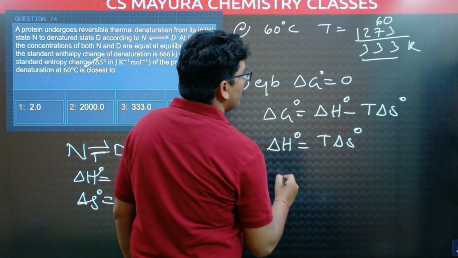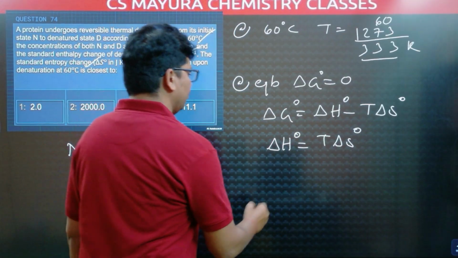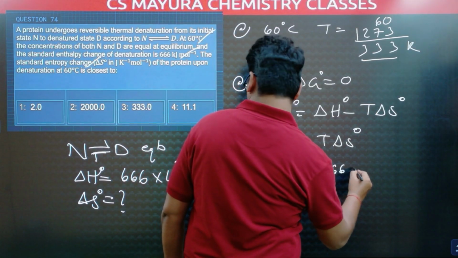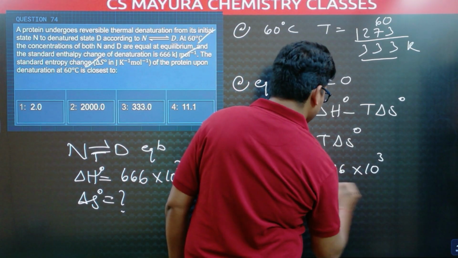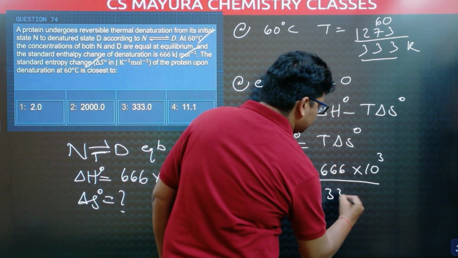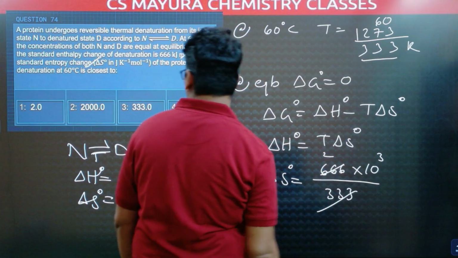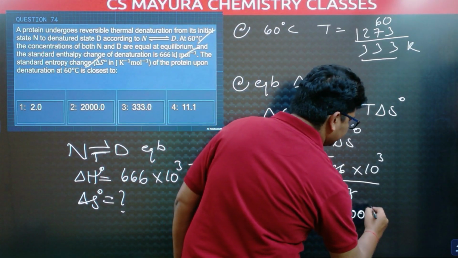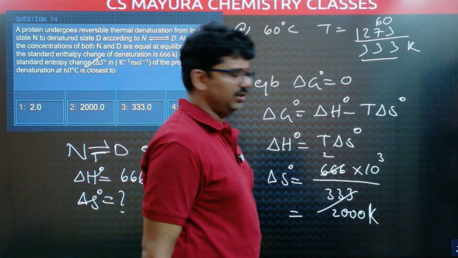Now, what we should find here, delta S naught we have to find. So delta S naught is equal to 666 into 10 power 3 divided by temperature 333. This is 2 times. Now, how much will we get? 2000. Delta S is 2000 joules per kelvin.